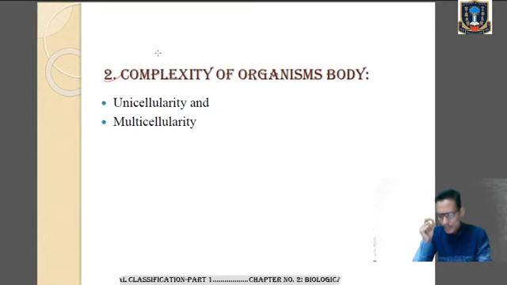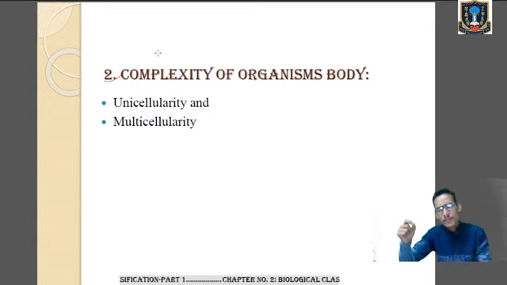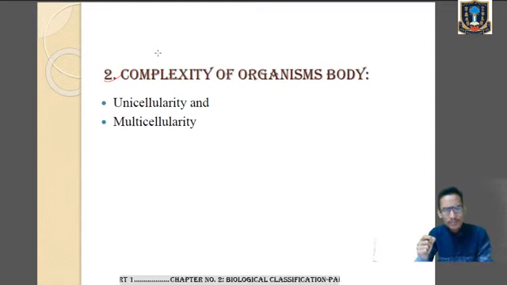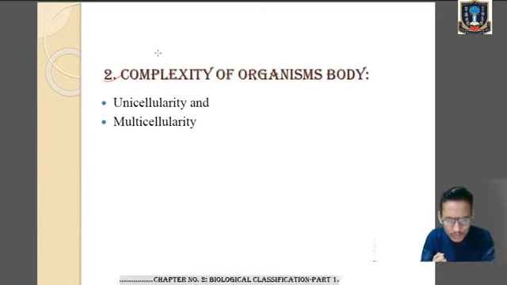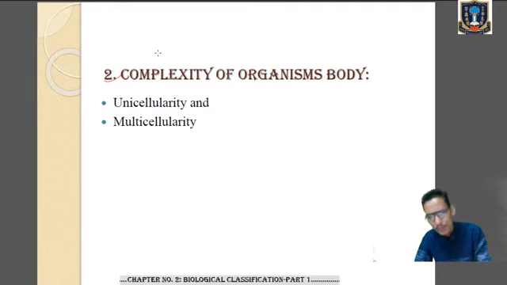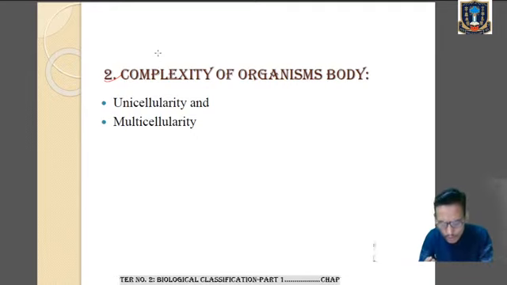So the organisms that came at the primitive time, or at the earliest time period, were the simple prokaryotes, which were unicellular, composed of a single cell, in which the body functions were carried out by a single cell only. Then slowly, from the simple unicellular prokaryotes, the complex eukaryotes came into evolution. That means the complex eukaryotes have evolved from the simple unicellular prokaryotes.